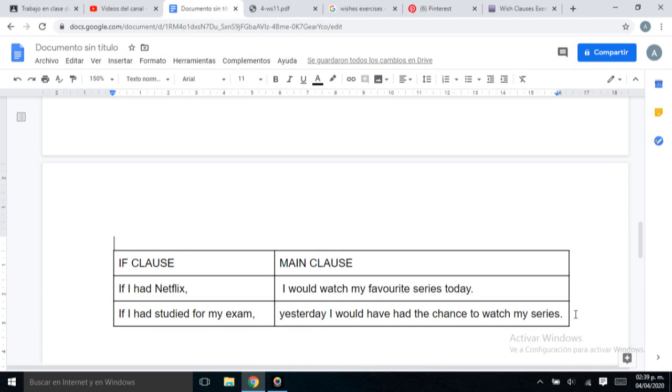Then, let's talk about the mixed conditionals. In general, we can have more and more mixed conditionals, but we're going to check just these two types. They have part of the second conditional and part of the third conditional and vice versa. Part of the third conditional and part of the second conditional.